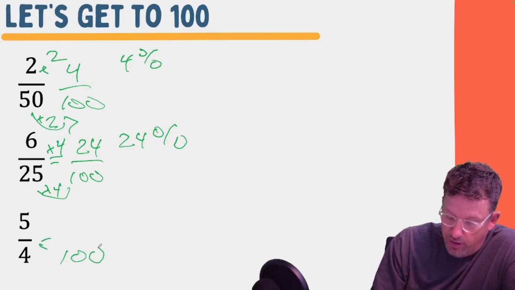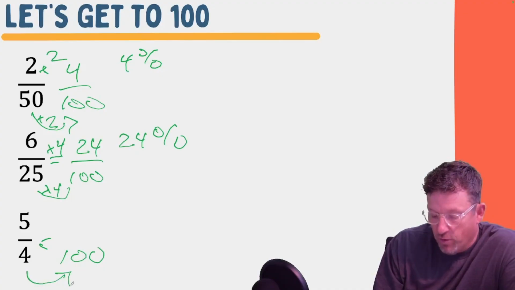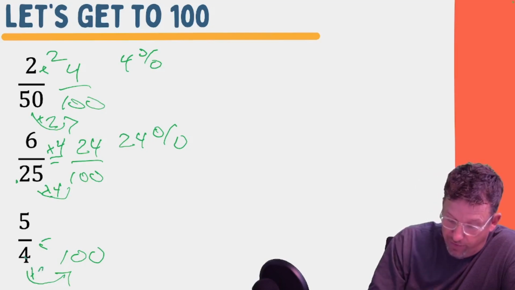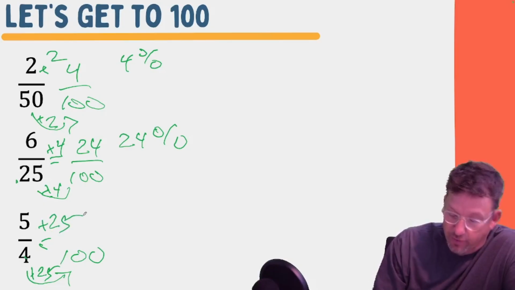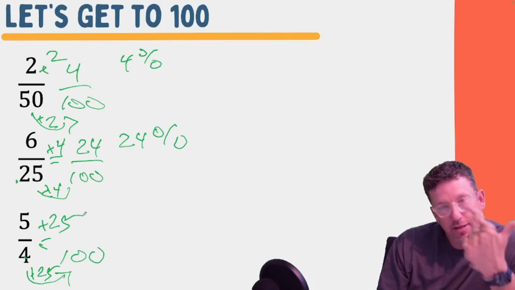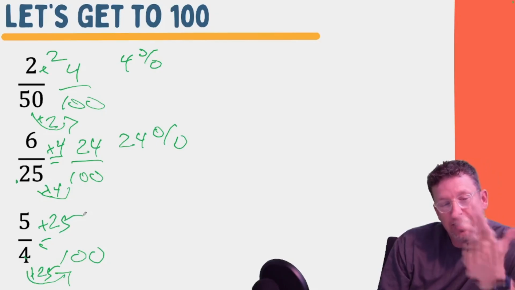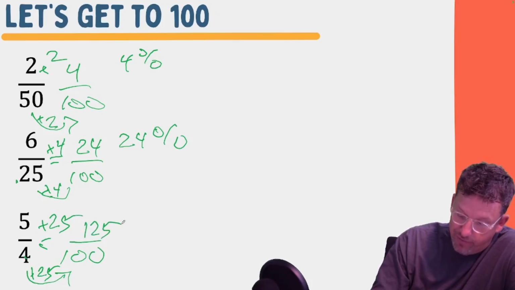So this one, let's get to 100. 4 groups of what gets me to 100? Well, you could count by 4s, or you could look back at that last question and say, oh, 25 groups of 4 is 100, so 4 groups of 25 must equal 100, right? So then we multiply the top by 25. We say 25, 50, right? So we have 5 groups of 25. So 25, 50, 75, 100, and one more 25 gives us 125.